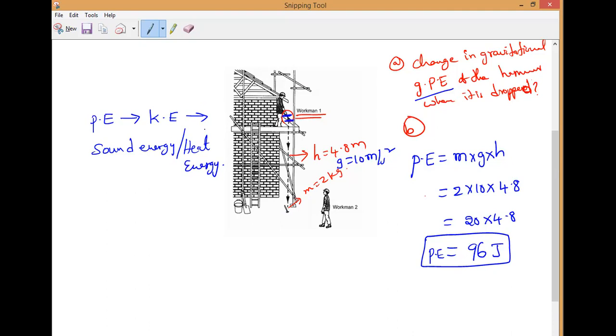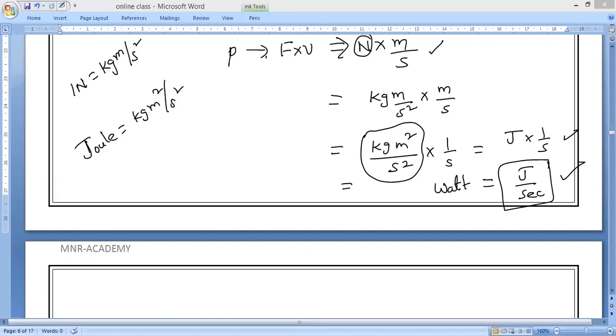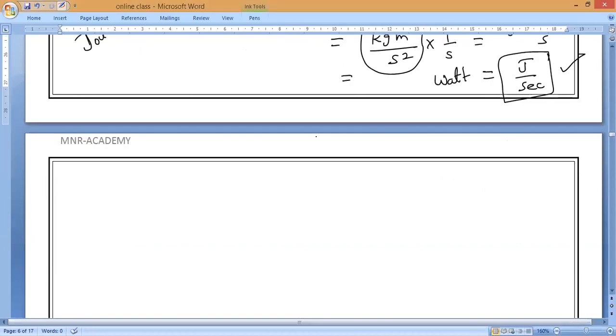Next, right? Four men lifted a 250 kg box. I think you already did this. No need, this is already an example you did in your NCERT. Four men lifting. Correct, guys? Yes, sir. No need. Next question, right?